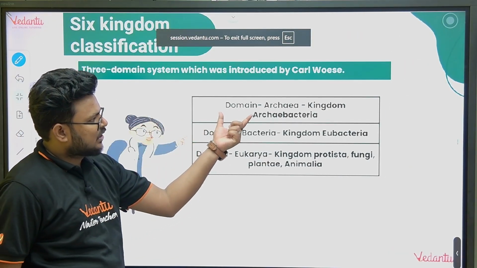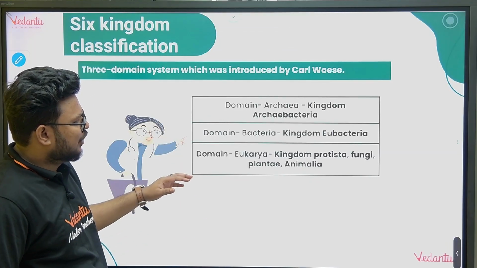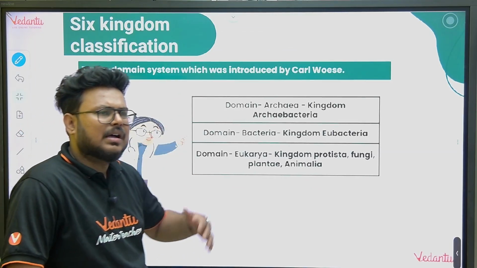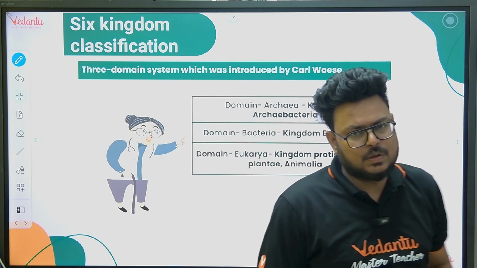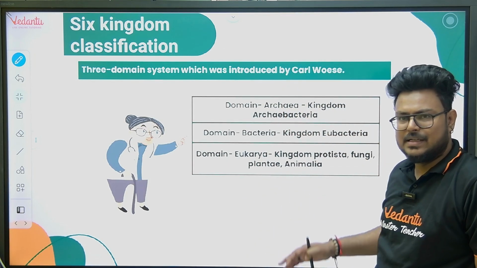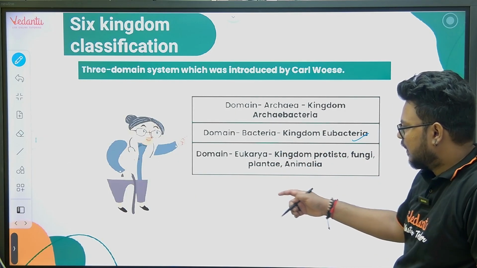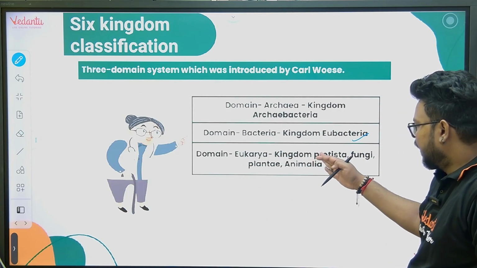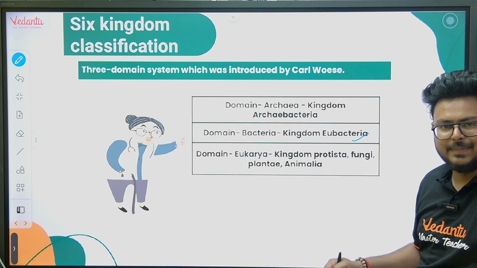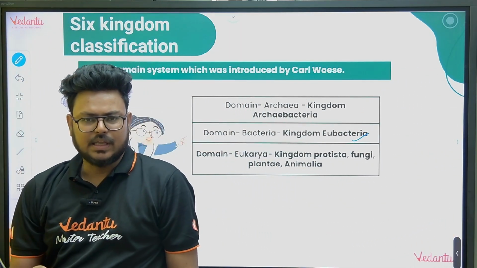It has given domain archaea. You might be thinking, what is a domain? A bigger group than kingdom, consider it as a domain. So domain archaea includes kingdom archaebacteria. We have domain bacteria, which includes kingdom eubacteria. And we have domain eukarya, that includes kingdom Protista, fungi, plantae, and animalia. So domain is higher in hierarchy compared to the kingdom.